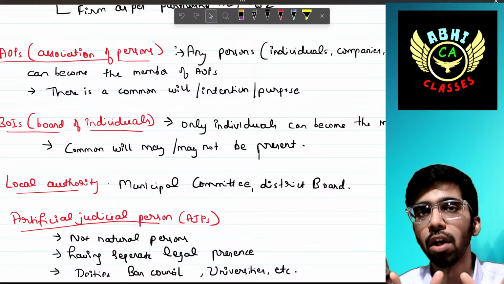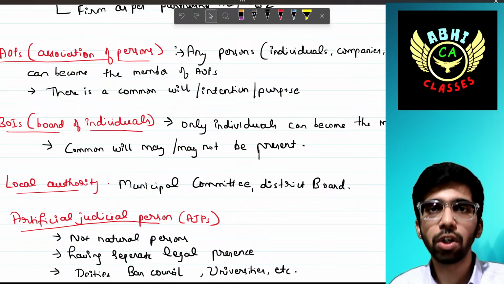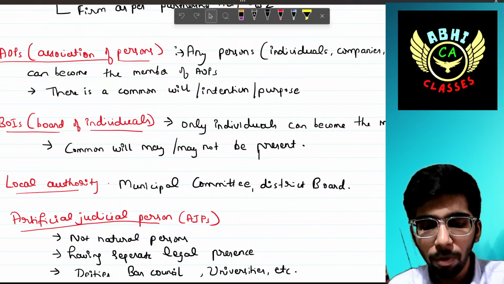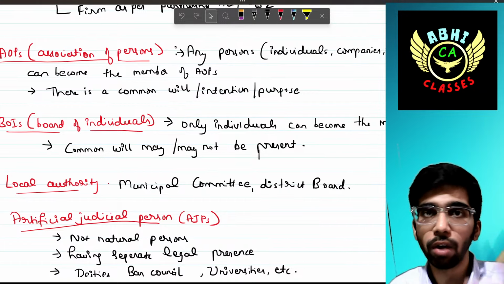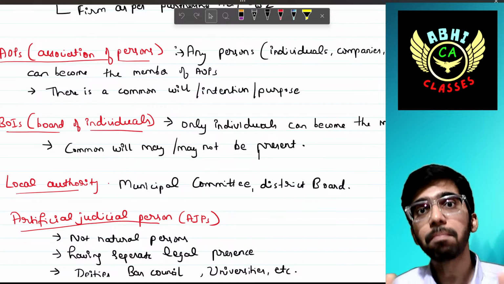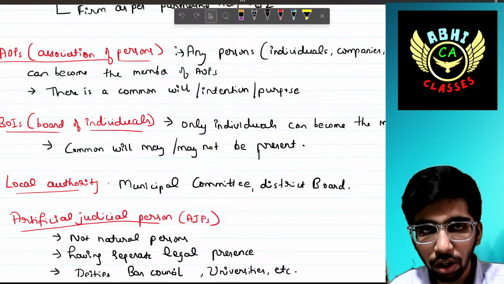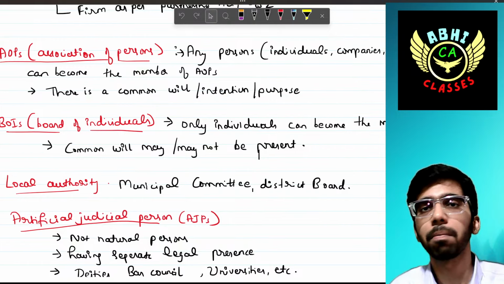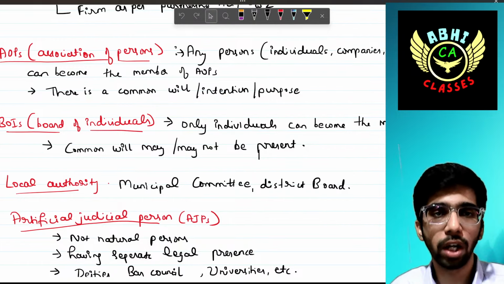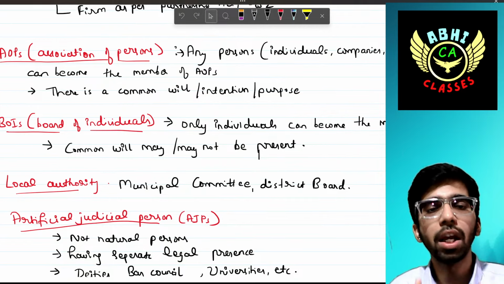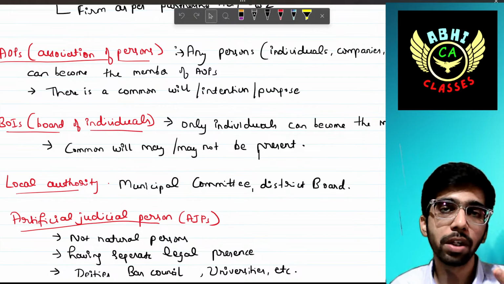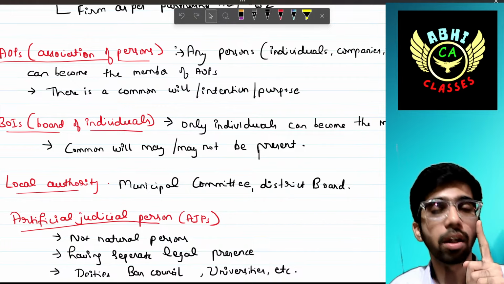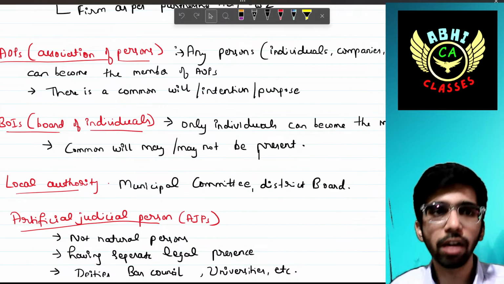Whereas in a body of individuals, only individuals can become the members. There need not be any common will or intention for this formation, but for AOPs the purpose must be there. Okay, simple.